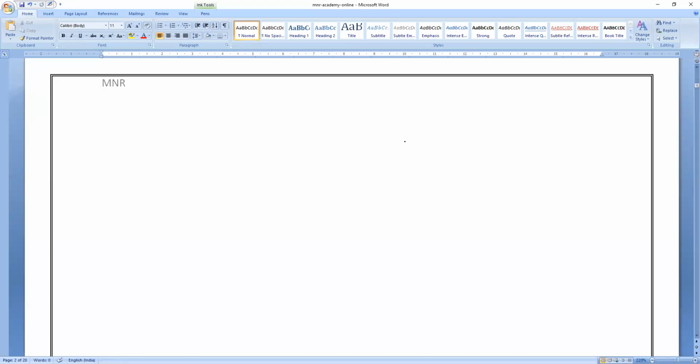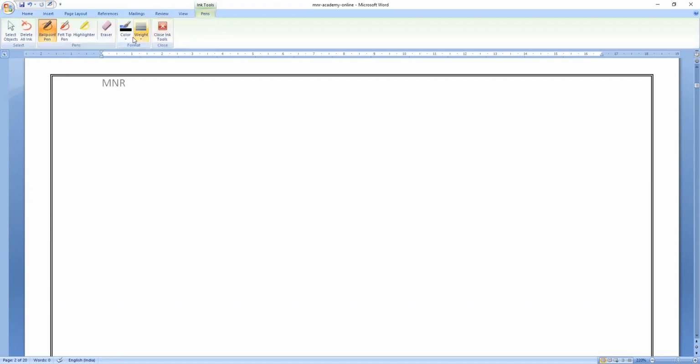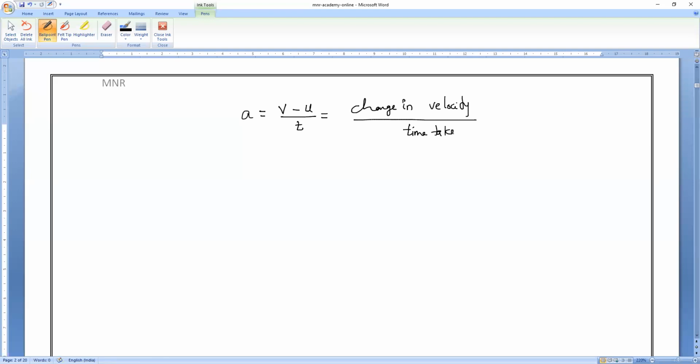We studied in the last class what is acceleration. So can you tell me what is the acceleration formula? Acceleration is equal to final velocity minus initial velocity divided by time taken. This final velocity minus initial velocity we call the change in velocity. So change in velocity divided by the time taken for the change of velocity, that is what acceleration is.